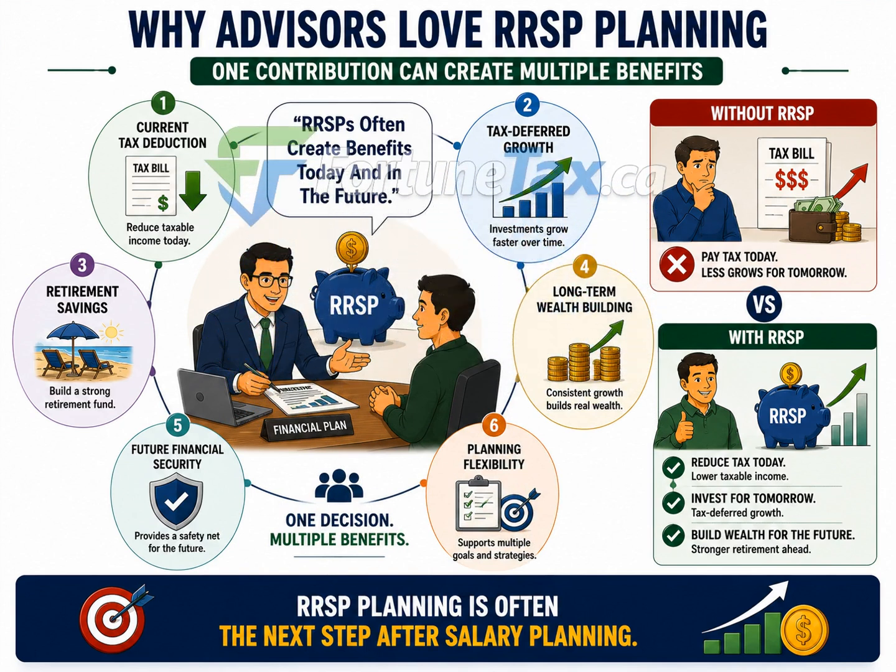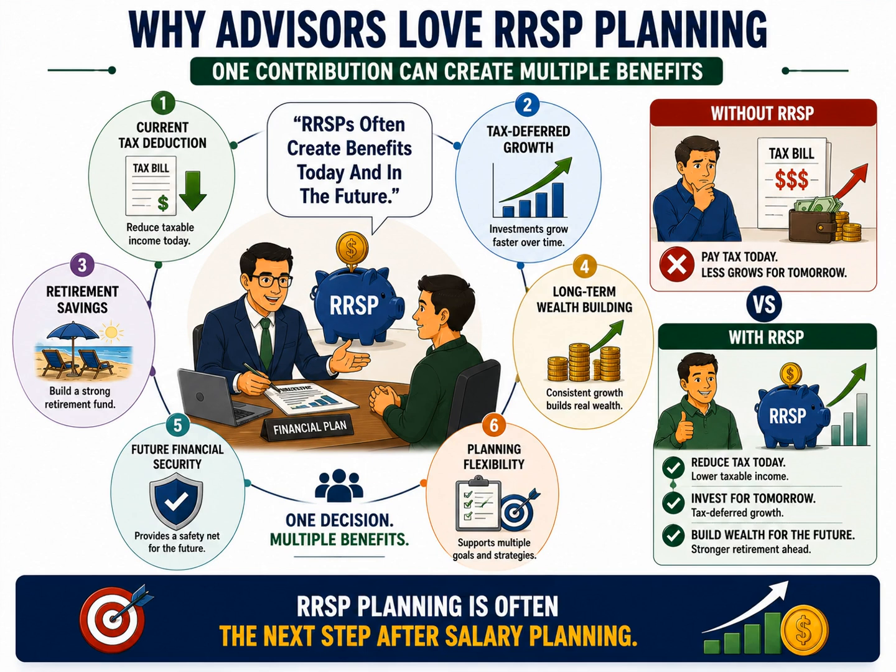And finally, the sixth benefit is planning flexibility. RRSPs can become part of a broader financial strategy that includes retirement planning, tax planning, investment planning, and long-term wealth management. This flexibility is one reason advisors often incorporate RRSPs into many different client situations.